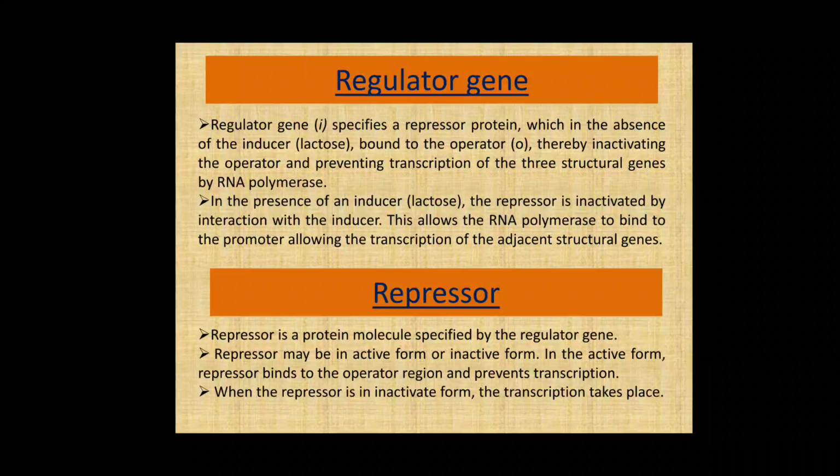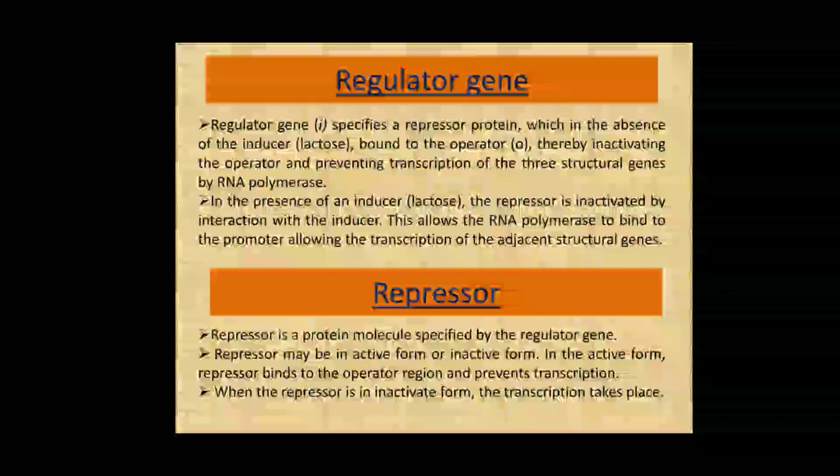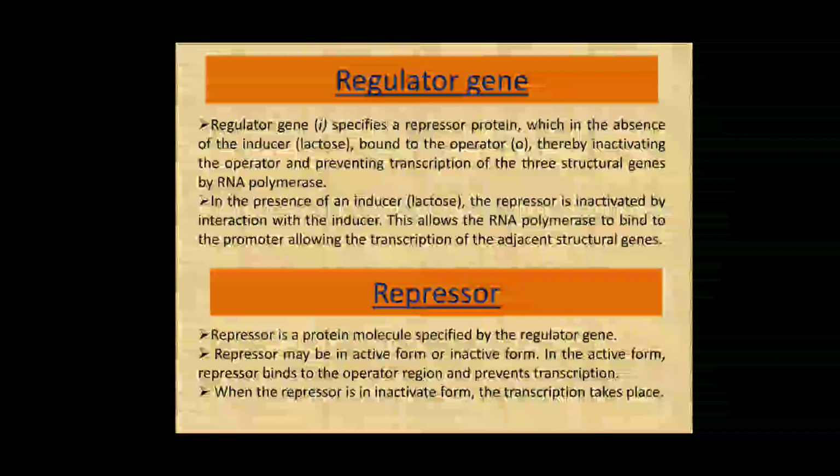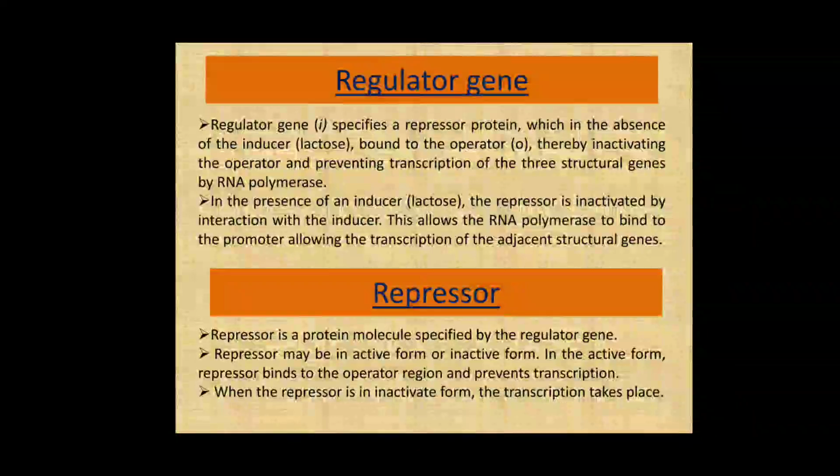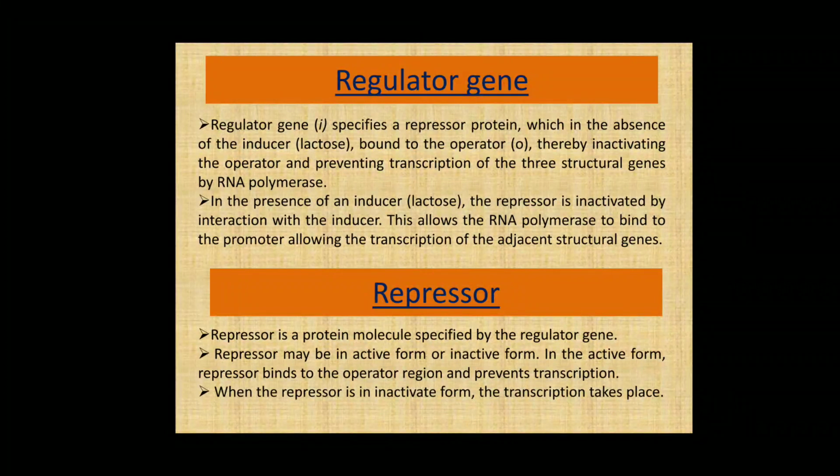And in the presence of the inducer, that is lactose, the repressor is inactivated by interaction with the inducer. This allows RNA polymerase to bind the promoter, allowing the transcription of adjacent structural genes. So there are two conditions, when the inducer is present and when the inducer is absent, and the role of the regulator gene is as given. And next one is the repressor.